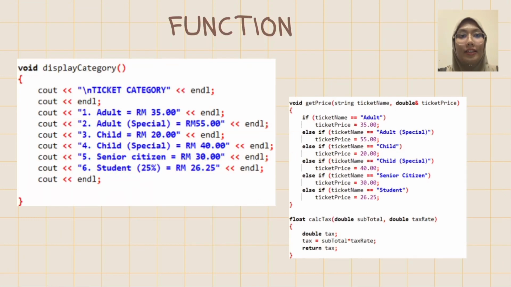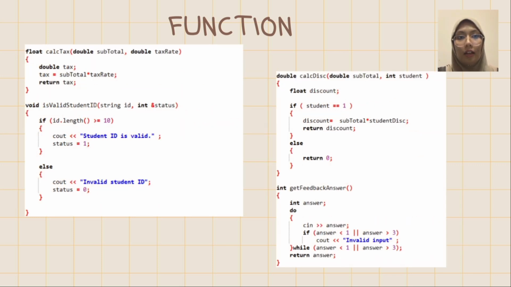Let's start with the display category function. It displays available ticket categories, for example, normal adult, special adult with discount, child tickets, and senior tickets. Next, the get price function gets the price of the ticket based on its category. The price is passed by reference, so it can be updated directly. Next, the calc tax function calculates the tax amount based on the subtotal and tax rate. It returns the tax as a float.